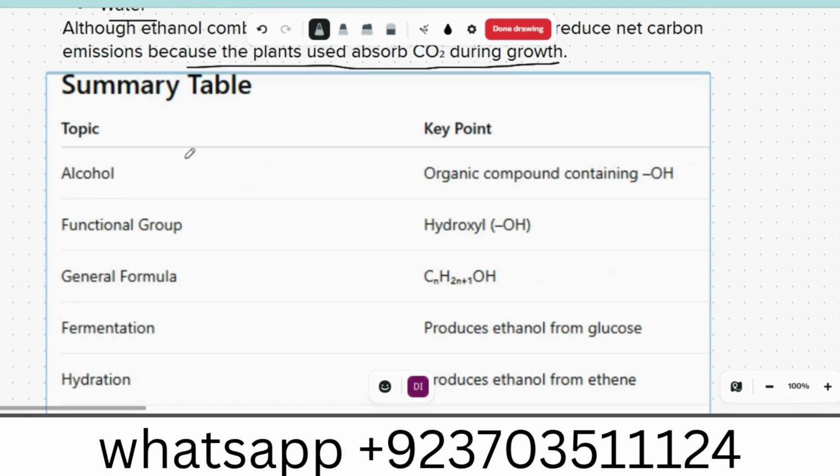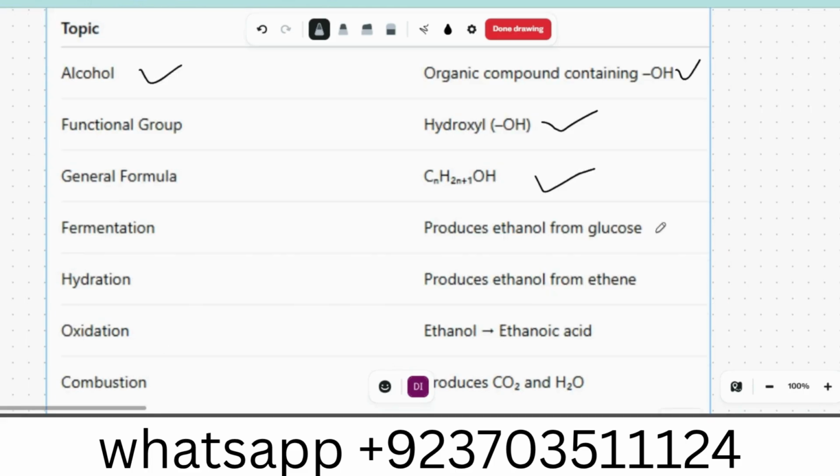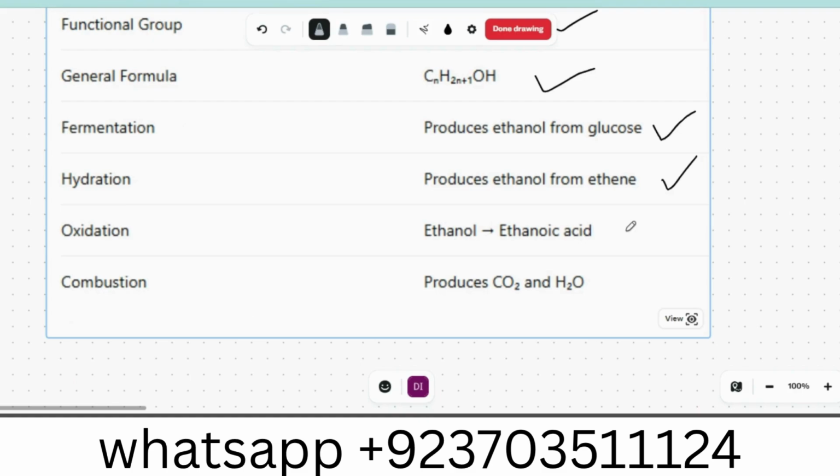Summary of the topic: alcohols are organic compounds containing an OH group. The functional group is hydroxyl. The general formula is CnH2n+1OH. Fermentation produces ethanol from glucose. Hydration will produce ethanol from ethene. Oxidation will produce ethanoic acid from ethanol, and combustion will produce CO2 and H2O.